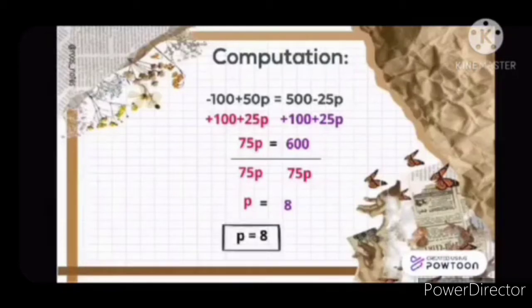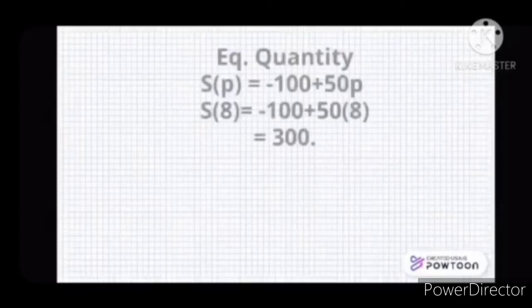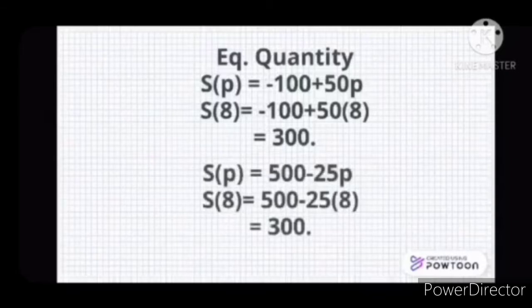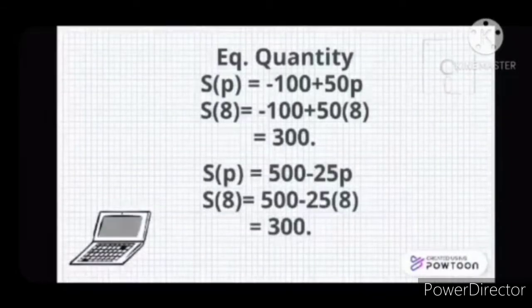So now we can get the price and the quantity. Now we're going to substitute the value of P to the given. So now the price is equal to 8 and the quantity is equal to 300.